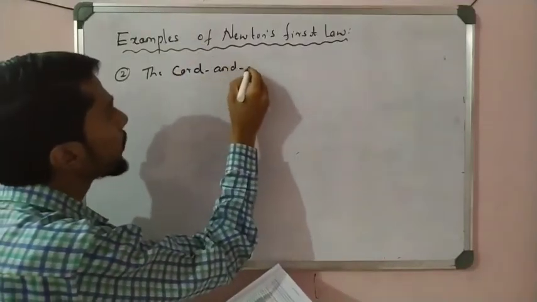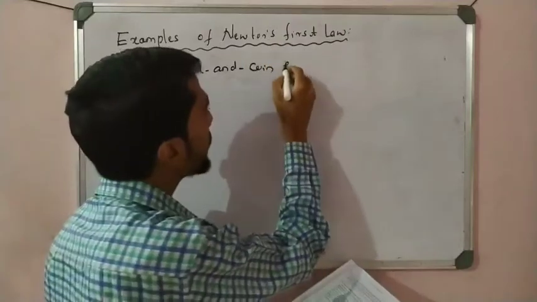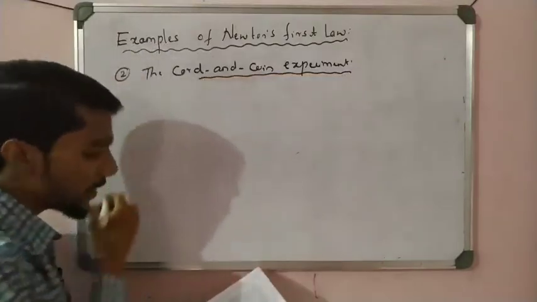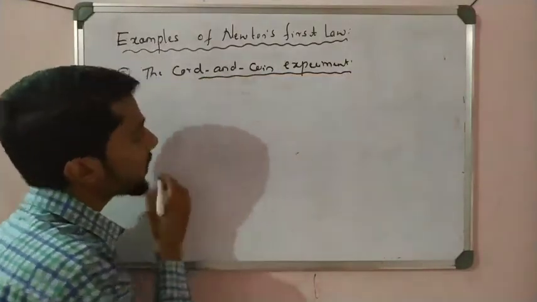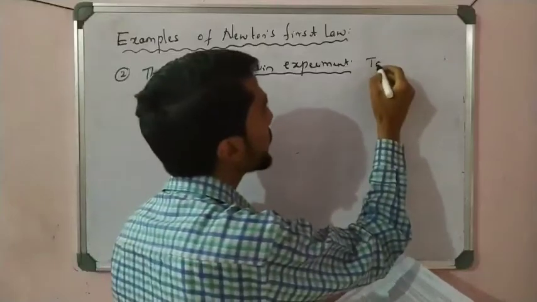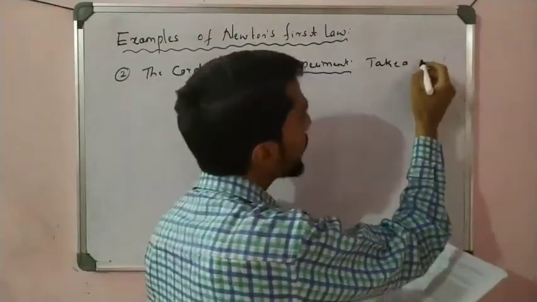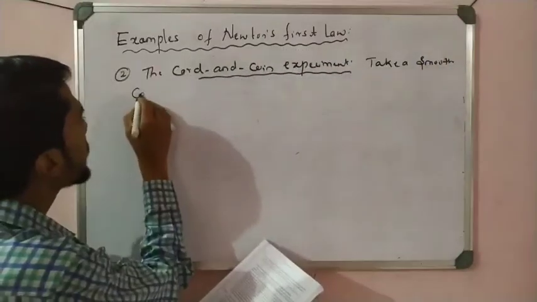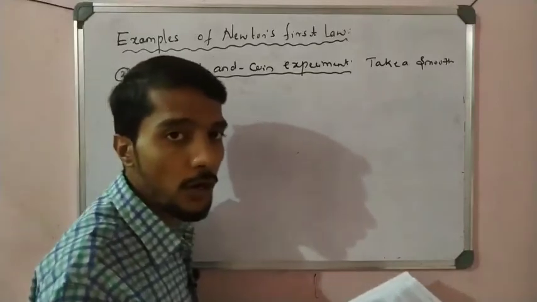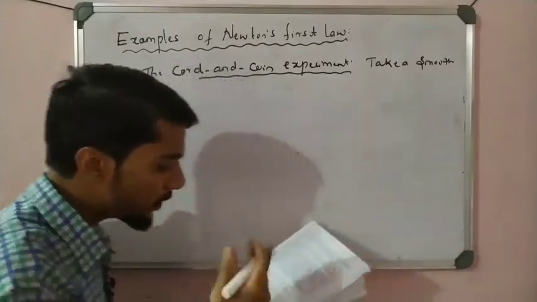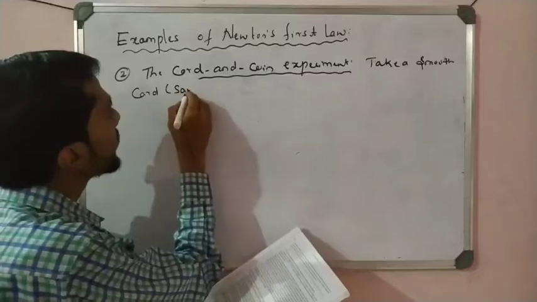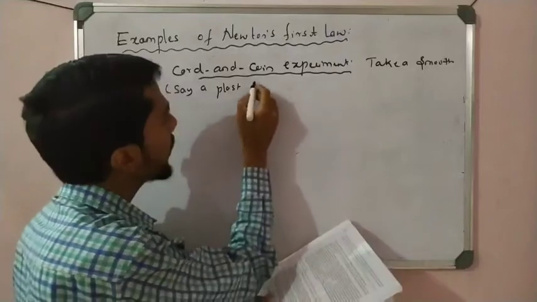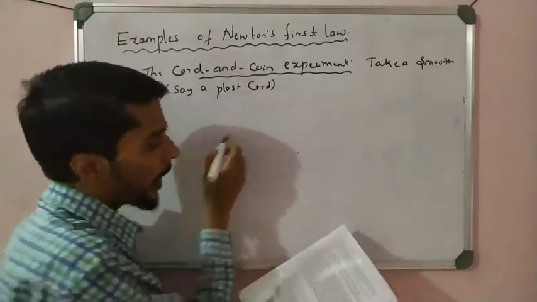and coin experiment. It is a very familiar experiment, and you can do it yourself at home. It is very simple. I write the first sentence, then we discuss. Take a smooth card. Try it yourself at home. Take any textbook or notebook card, which may be smooth, say a plastic card. If that is not available, take a cardboard.